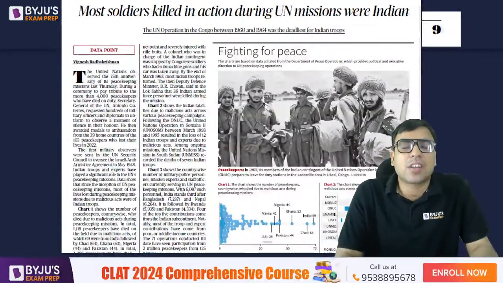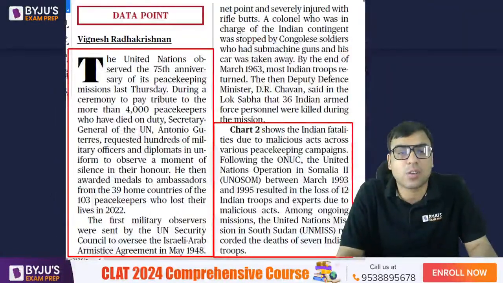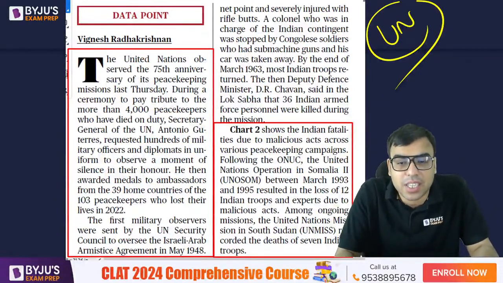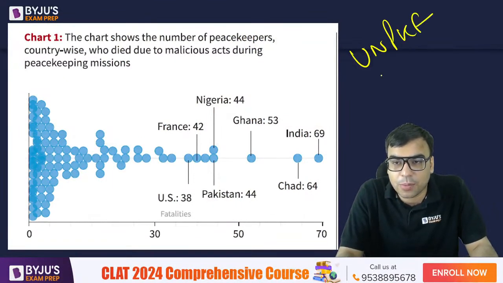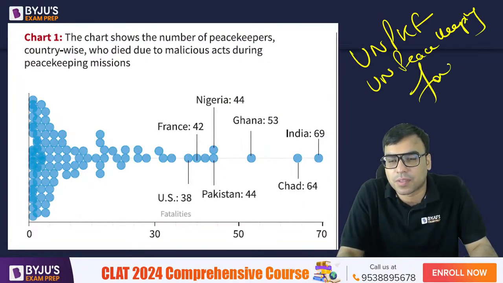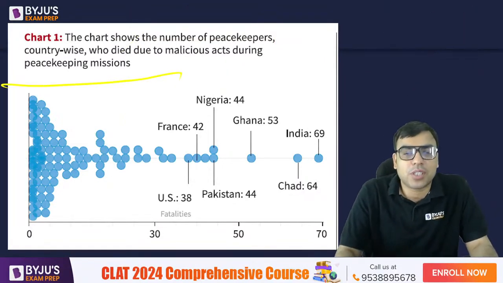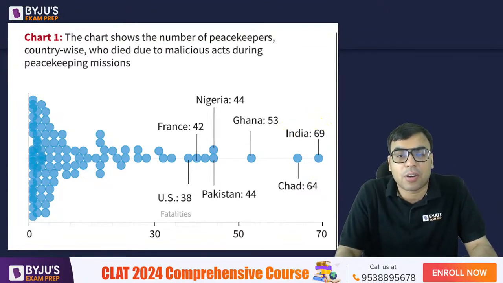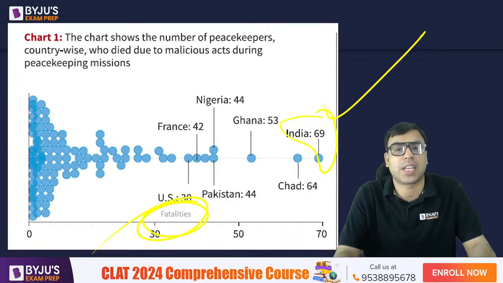एक और पेज नंबर 9 ओपिनियन पेज में आर्टिकल थी: Most soldiers died in the action during UN mission were Indians. देखो, एक्चुअली वो UN mission के बारे में बात कर रहा है. उसमें बहुत सारे मिशन होते हैं, जैसे UN mission in Somalia, UN mission at different places. एक सबसे मशहूर जो है वो है UN Peacekeeping Force. I hope you are aware of this. UN Peacekeeping Force. ओके, यस. Now, if you see it, they have put the chart, and the maximum deaths is actually from India, 969. So that is what there is an article about it. Fatalities मतलब deaths ये लिखा हुआ है.